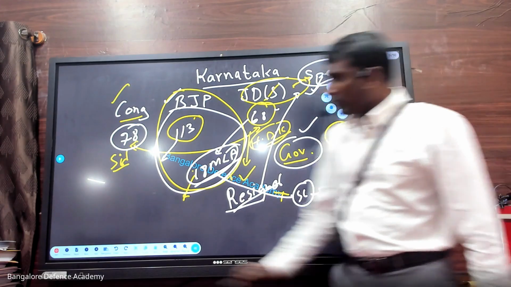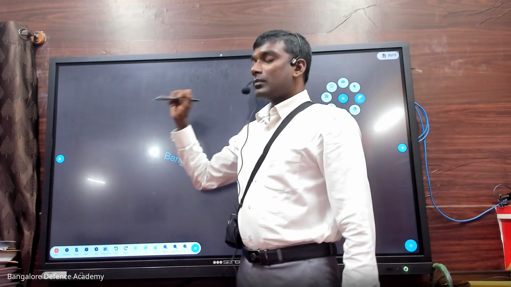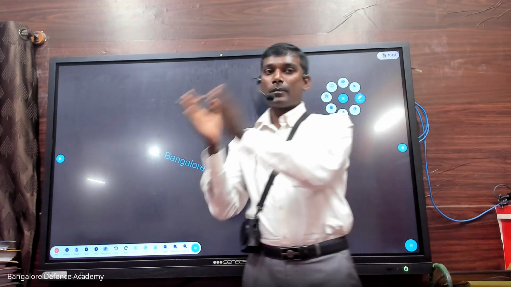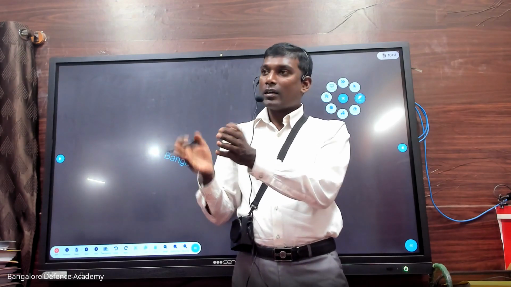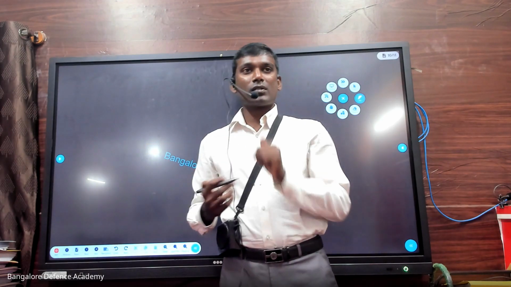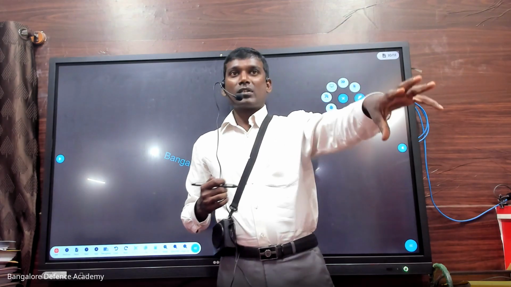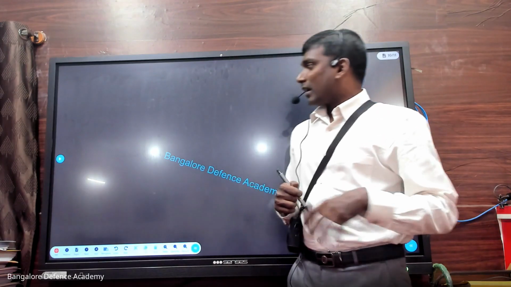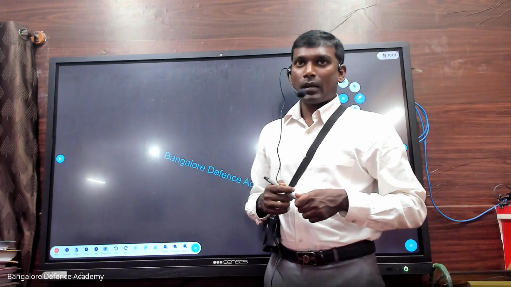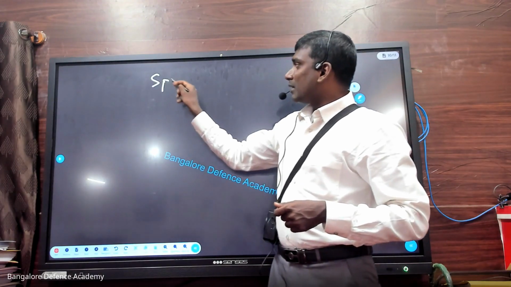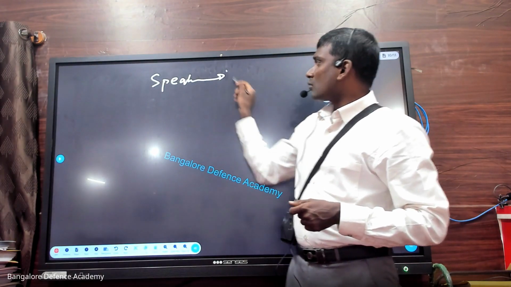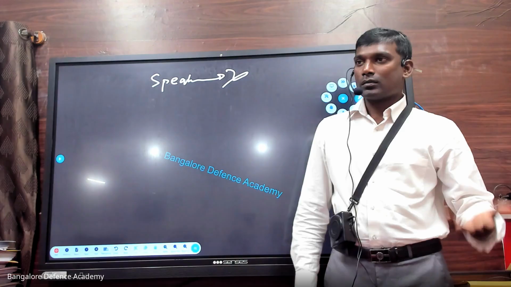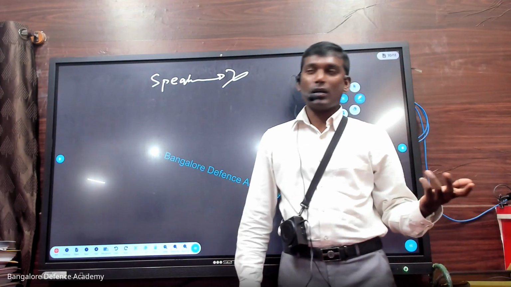Schedule number 10. We started schedule number 10 to stop one party's member from joining the other party. Why? If you don't stop, what happens? The government is not stable. People are voting for something, but they are not getting those benefits. So in order to stop that, anti-defection was launched. But the speaker is deliberately taking a lot of time. He's not deciding on that issue. So once again, what is happening? Justice is not served to the people.